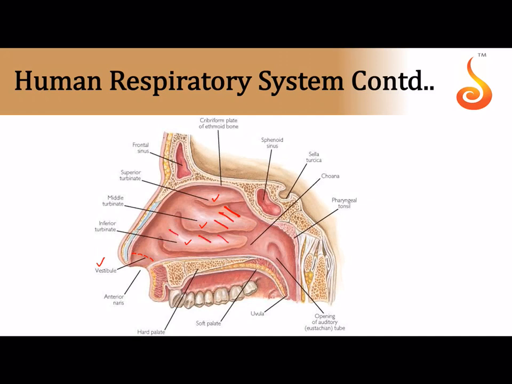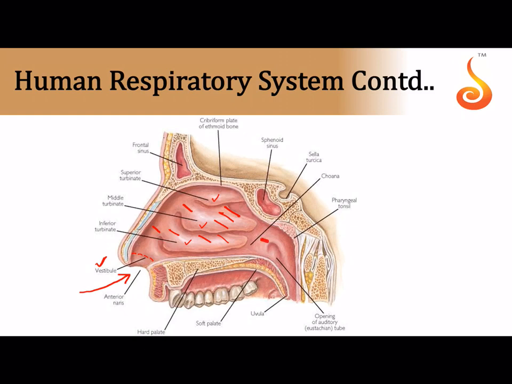with the ciliated epithelium, pseudostratified ciliated columnar epithelium, which has fine hair-like cilia which help in movement of mucus, and the mucus will trap the dust particles of the air entering into your nostril. It is always advisable that you breathe through your nostril, because the air gets filtered. In the vestibule there are fine hair, and throughout the nasal cavity you have the ciliated epithelium, isn't it? So basically the air gets filtered, all the particulate matter gets trapped, and also your nasal cavity is richly supplied with blood, and as a result, it adds heat to the air, it brings the air to the body temperature. It also adds moisture to the air, it humidifies the air.